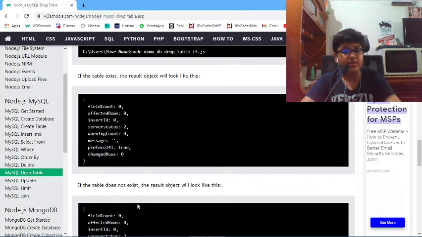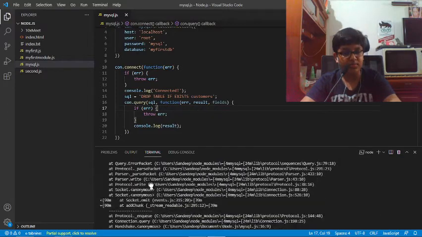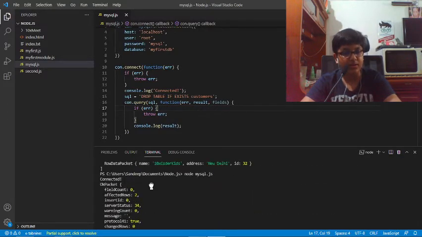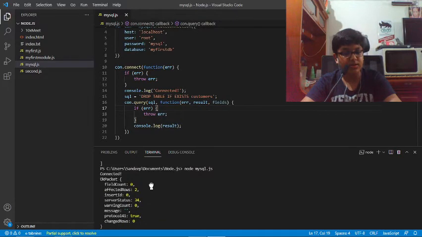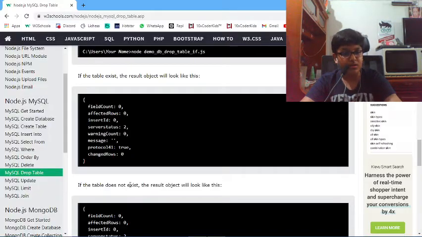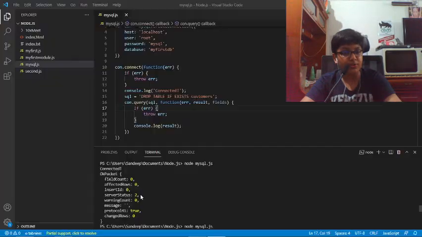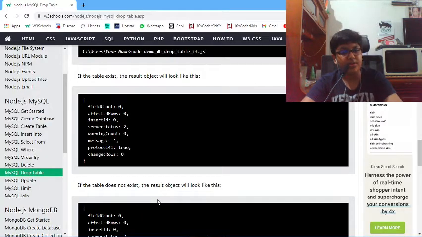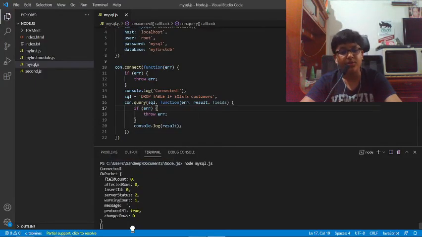Whereas if it existed, let's go to the statement where it existed, I think this is where it existed, yeah. So now it is deleted, so field count 0, affected rows 0, insert id 0, server status 2, warning count 0, message empty, protocol 41 true, and changed rows 0, right?